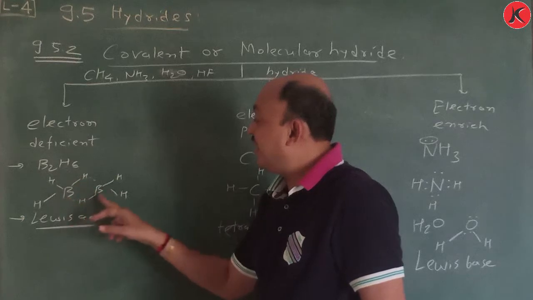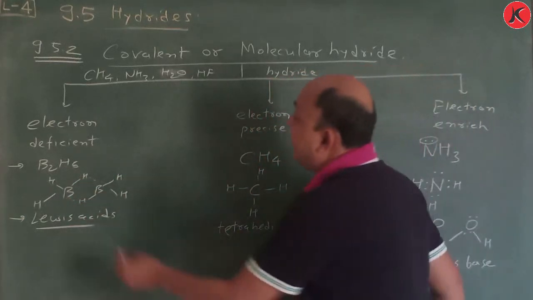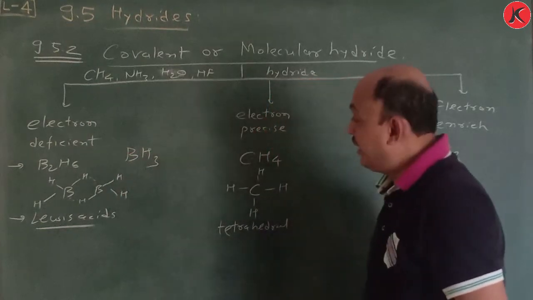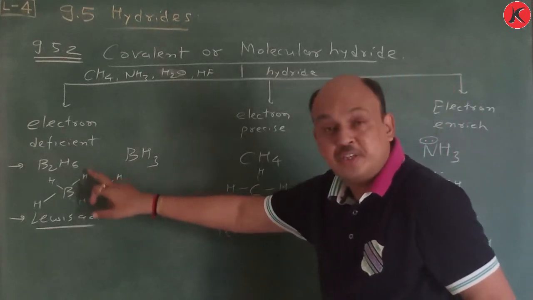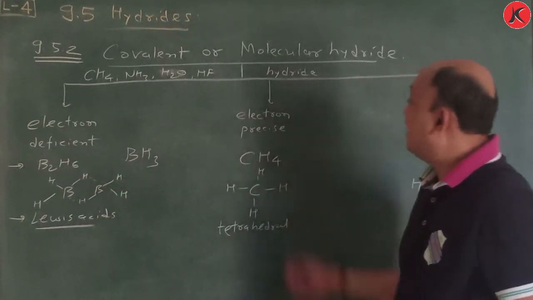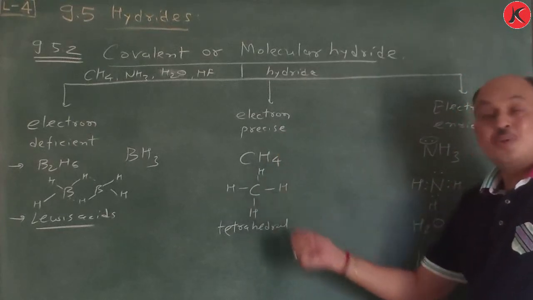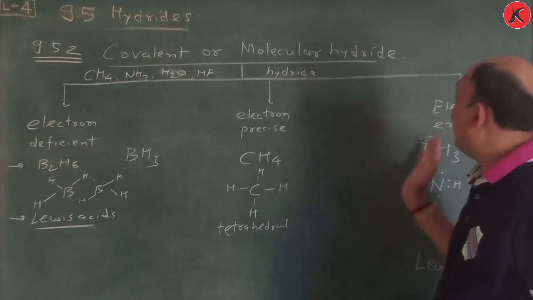Just you see. Whatever electron deficient compound is present, suppose we consider BH3, then this is electron deficient, remember. This BH3 is the monomer of the dimerized form B2H6. Electron precise, CH4 example is there. There is no electron loss, so it is not deficient or enriched.